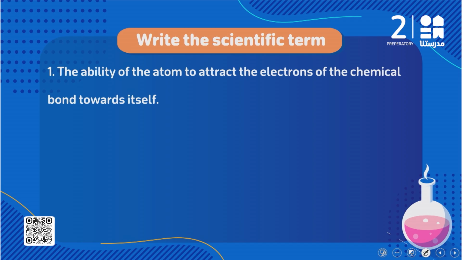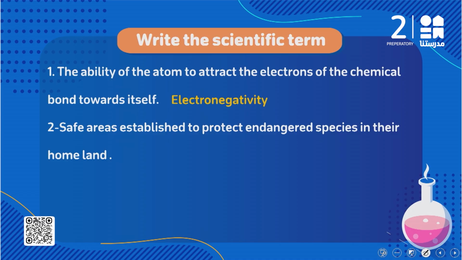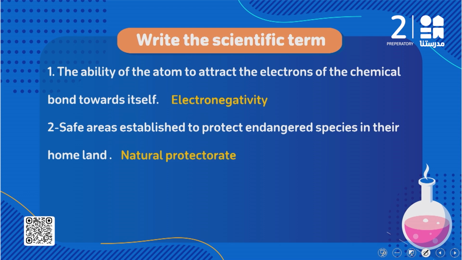Okay? Now write the scientific term. The ability of the atom to attract the electrons of the chemical bond towards itself. We said this is the definition of electronegativity. So electronegativity is the ability of the atom in the polar compounds to attract the electrons of the chemical bond toward itself. Safe area established to protect endangered species in their homeland. The safe area that we establish to protect any endangered species is called a natural protectorate. Like here in Egypt we have Ras Muhammad protectorate and Wadi El Hitan protectorate.